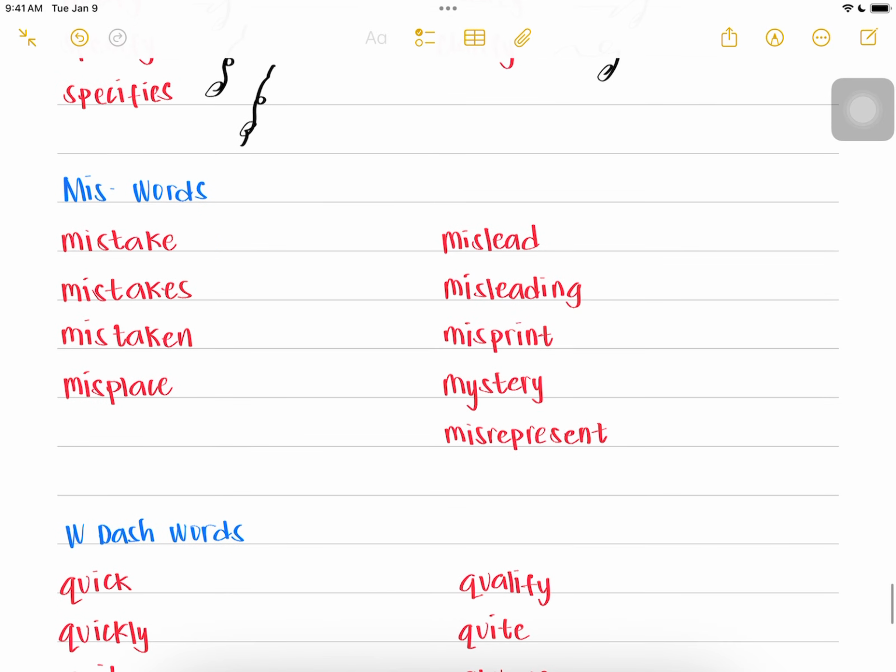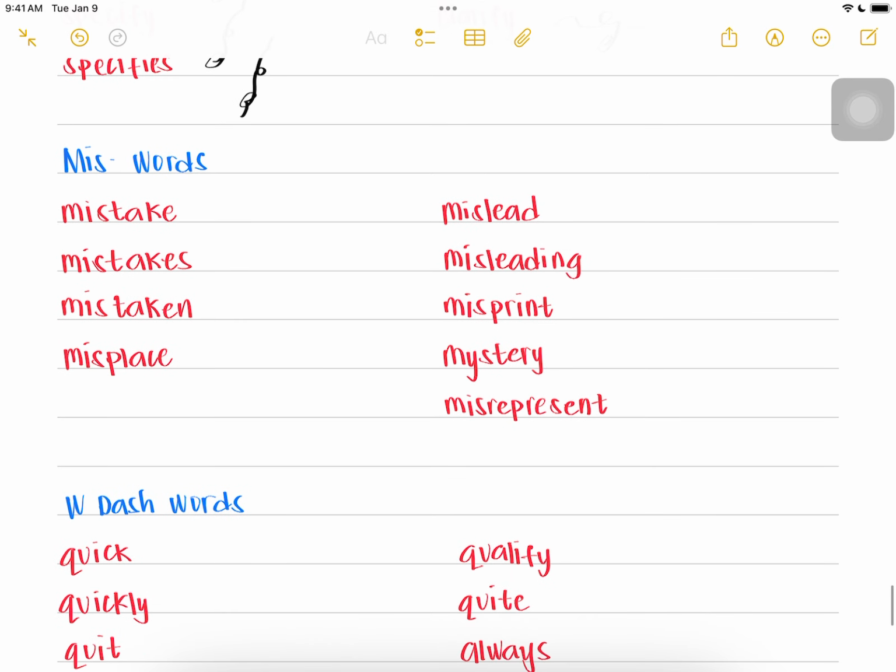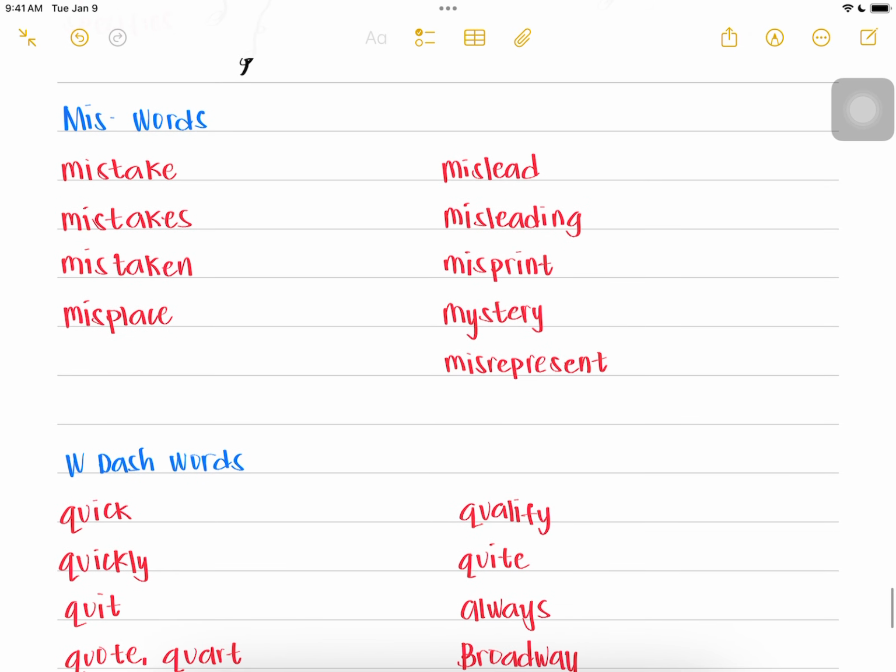Okay, next is miss words. The word beginning miss, as in mistake, is abbreviated with the M and S symbols. Okay, for example, miss, TAK, mistake. Miss, TAKS, mistakes.